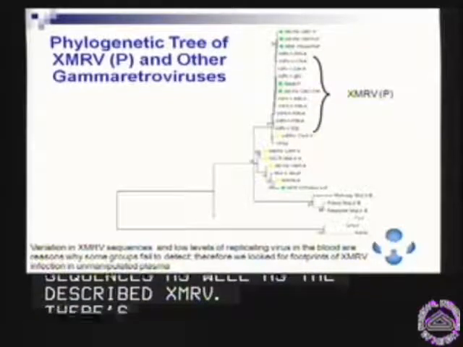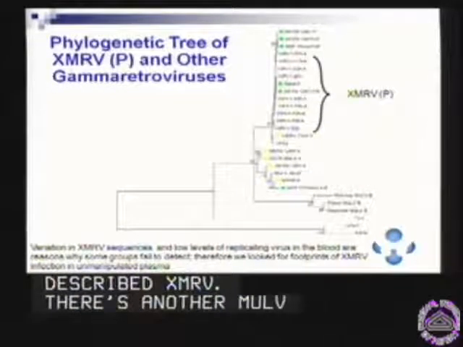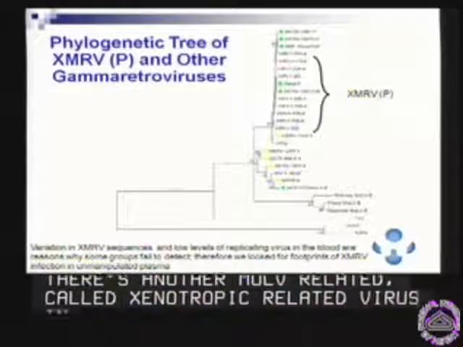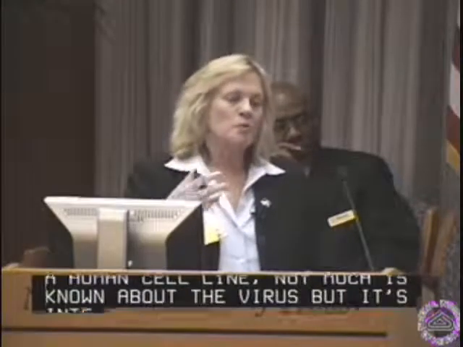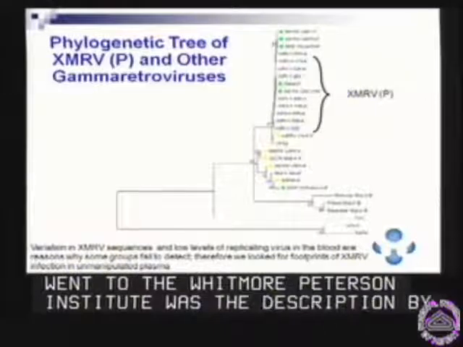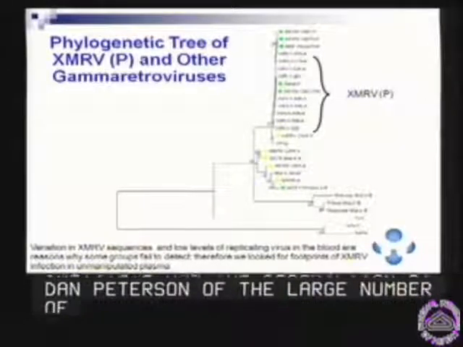There's another MULV-related, actually called xenotropic MULV-related virus, that's in a B lymphoblastoid cell line. It's a human cell line, and not much is known about the virus, but it has full-length sequences. But it's interesting in thinking about the B-cell tumors. The reason I went to the Whittemore-Peterson Institute was the description by Dan Peterson of the large number of chronic lymphocytic leukemia and mantle cell lymphoma in that population.